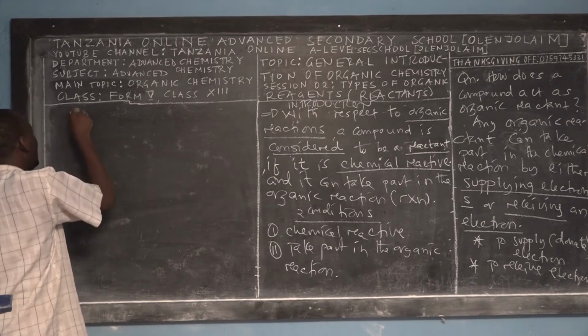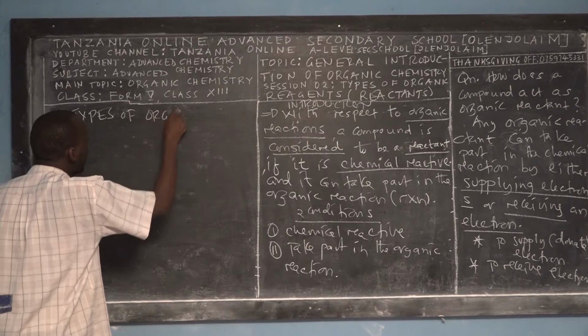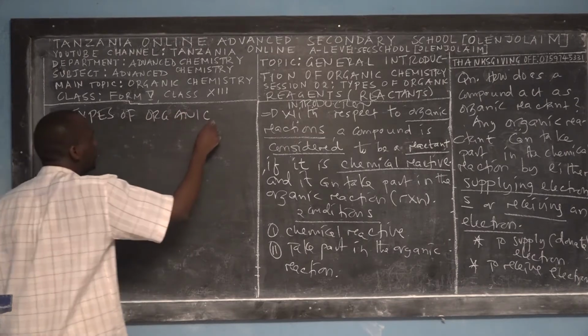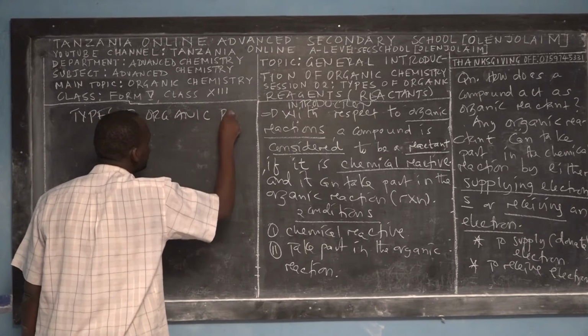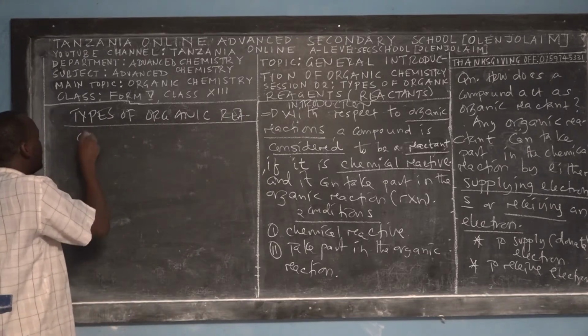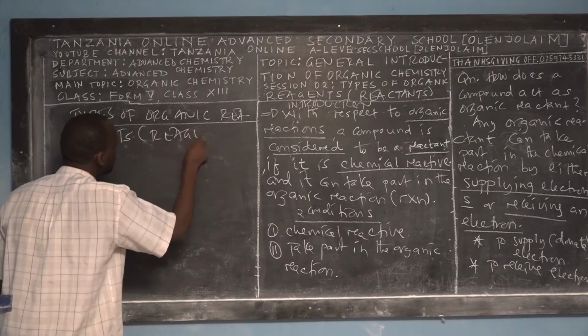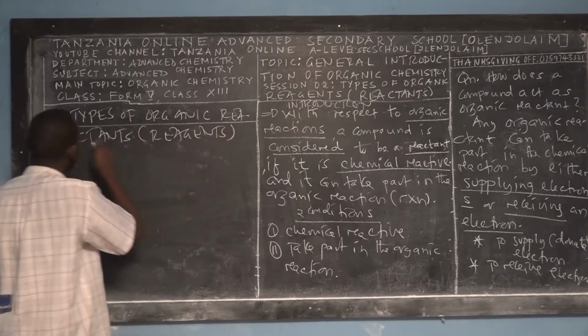Because the title is about types of organic reactants, I want to take you there. Types of organic reactants. Say organic reactants, because you should say it to write it in your mind. Organic reactants or reagents.